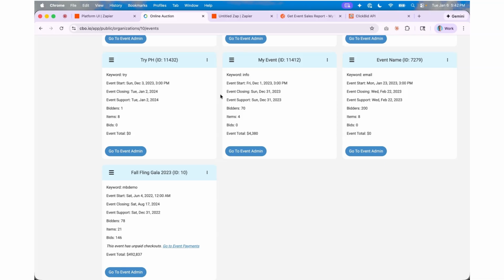Instead, what Zapier wants is they only want you to go back maybe a half hour. So that way it's a constant polling. Every half hour it checks for new data, or every 15 minutes it checks for new data. So how do we do that?